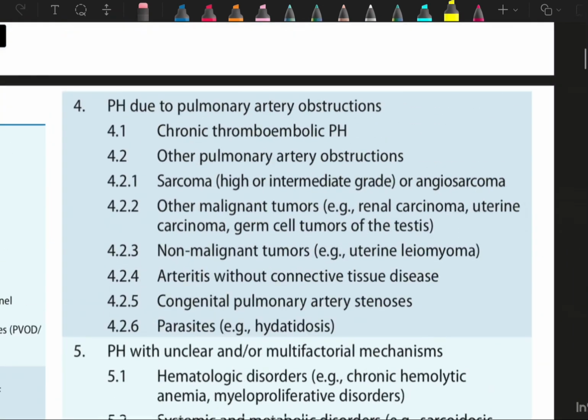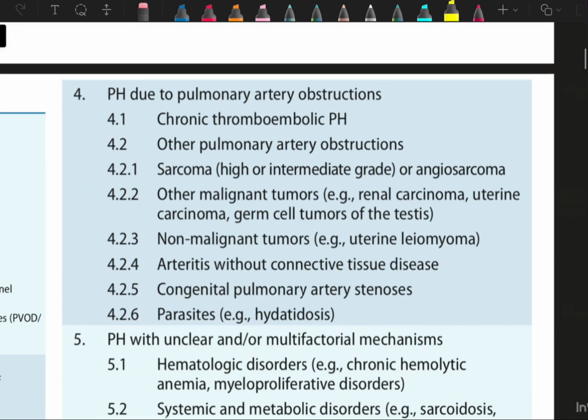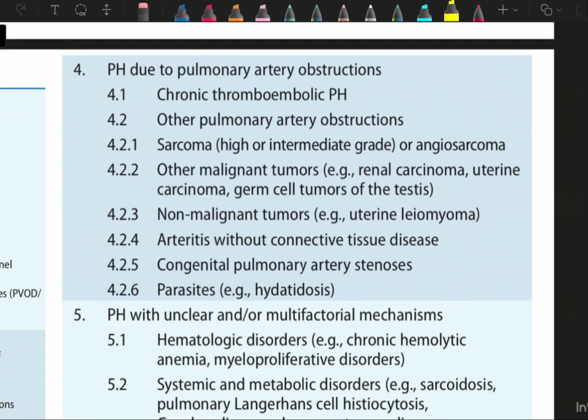Now comes category 4. Category 4 is pulmonary hypertension due to pulmonary artery obstruction. The obstruction could be because of a lot of conditions, like chronic thromboembolism, other pulmonary artery obstruction like sarcomas, high or intermediate grade, or angiosarcomas, other malignant tumors like renal carcinoma, uterine carcinoma, germ cell tumor of testis. These can also lead to pulmonary artery obstruction. Non-malignant tumors like uterine leiomyoma, arteritis without connective tissue disease, congenital pulmonary artery stenosis, or parasites like hydatidosis. So hydatid disease can also lead to obstruction of the pulmonary artery and lead to class 4 of pulmonary hypertension.